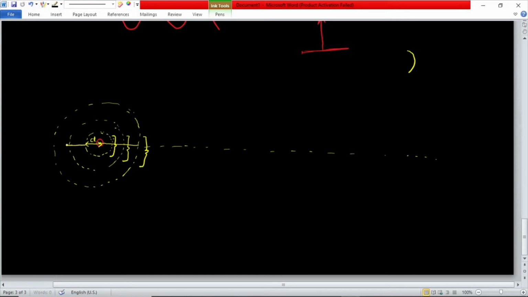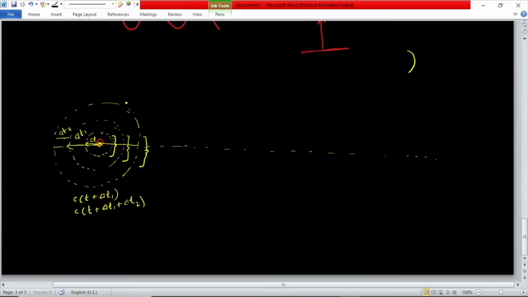In the next case, from here to here, it will be c into t plus delta t1, if this distance is covered in delta t1 time, and this distance is covered in delta t2 time, then the total distance will become c into t plus delta t1 plus delta t2, and so on and so forth.